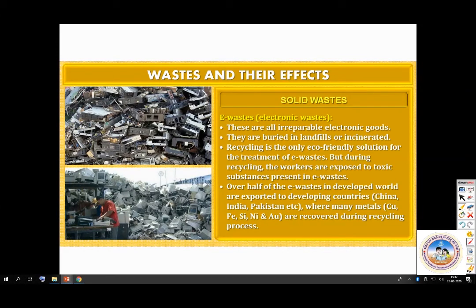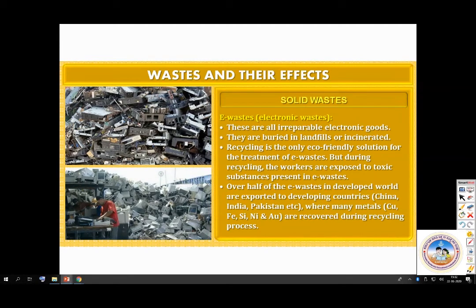So recycling is the only eco-friendly solution for the treatment of e-waste. But during recycling, the workers are usually exposed to toxic substances present in the e-waste. Over half of the e-waste in the developed world is exported to developing countries, for example China, India, Pakistan, etc., where many metals like copper, iron, silica, nickel and aluminium are recovered during the recycling process.